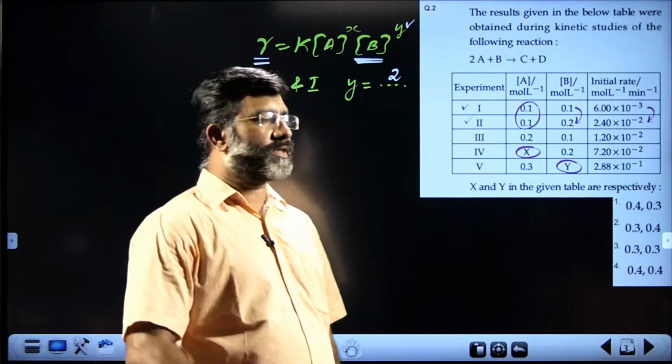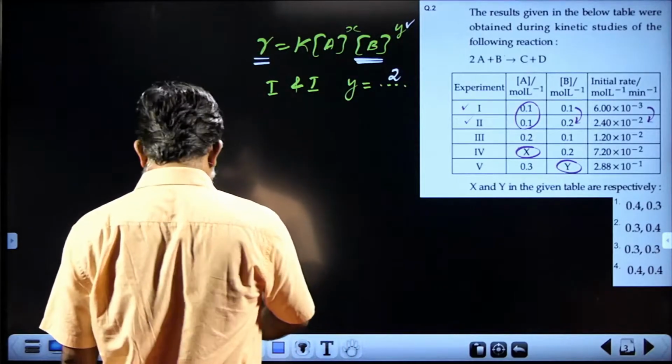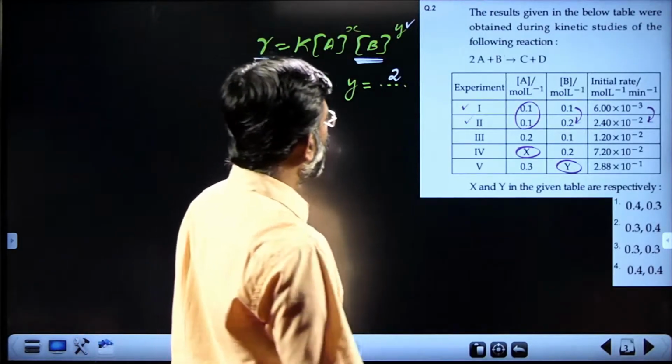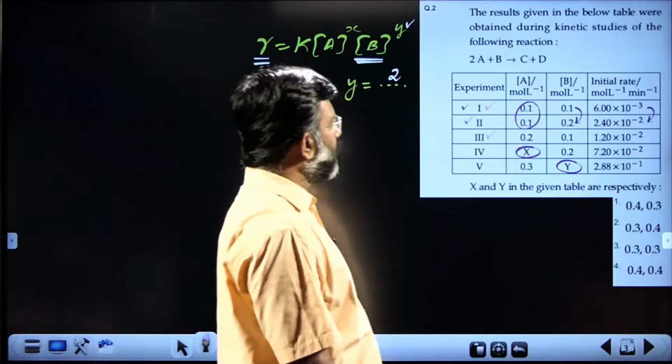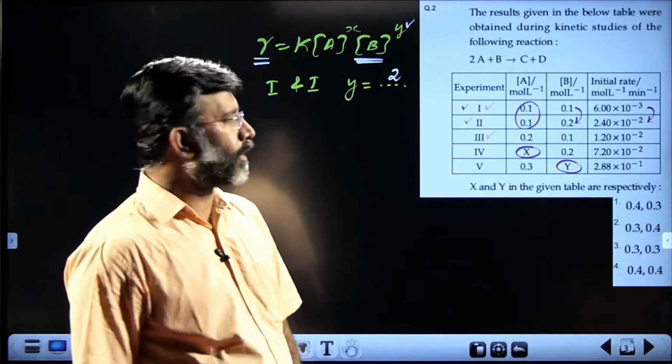Now what is the order with respect to A? That you can easily find out, taking data 1 and 3. Taking data 1 and 3, you can find out the power with reference to A. How is that?